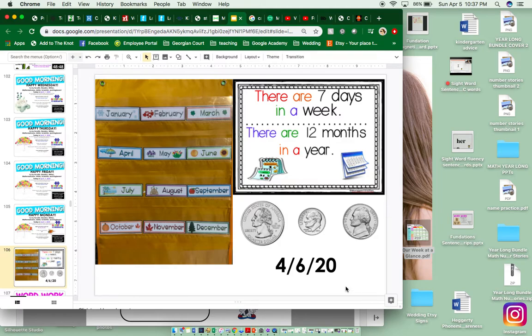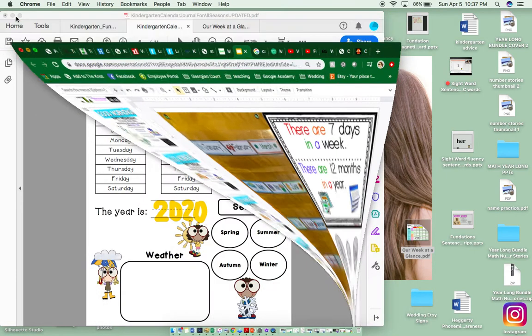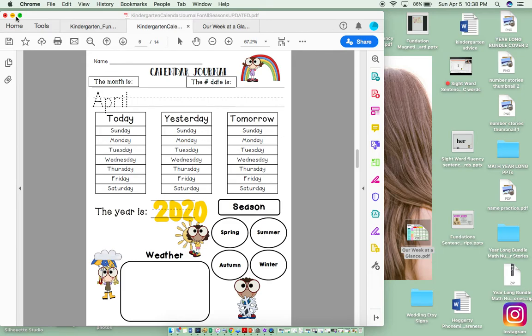Now, how many days are in a week? There are 7 days in a week. Sunday, Monday, Tuesday, Wednesday, Thursday, Friday, Saturday. If today is Monday, what was yesterday? Yesterday was Sunday. And if today is Monday, what will tomorrow be? Tomorrow will be Tuesday. The season we are in is spring.